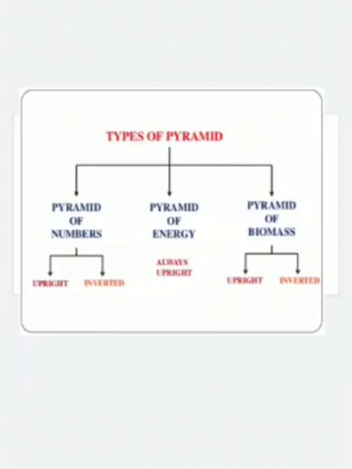In a grassland ecosystem, cropland ecosystem, forest ecosystem, and pond ecosystem, or aquatic ecosystem, the pyramid of number is always an upright pyramid, and in a parasitic ecosystem, the pyramid of number is an inverted pyramid. Then the pyramid of energy, in any ecosystem, is always an upright pyramid. Then the pyramid of biomass may be upright or inverted. In any terrestrial ecosystem, the pyramid of biomass is an upright pyramid, and in an aquatic ecosystem, the pyramid of biomass is an inverted pyramid. So this is about the ecological pyramids.